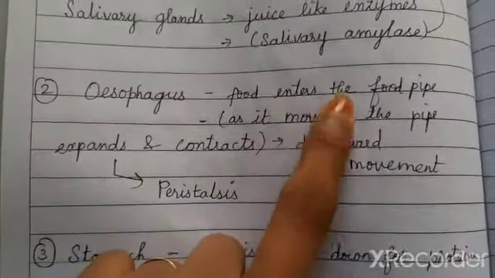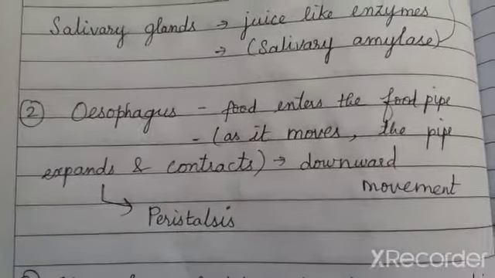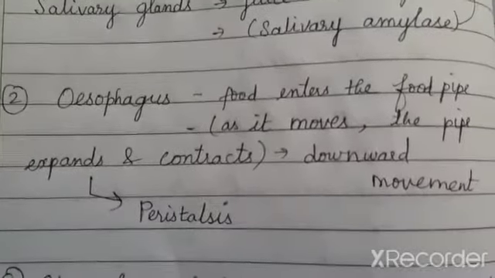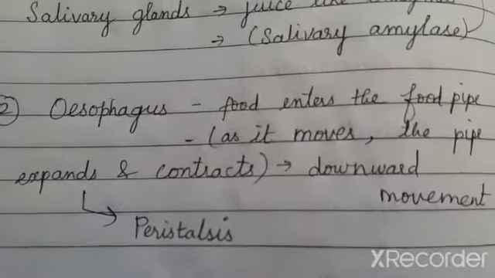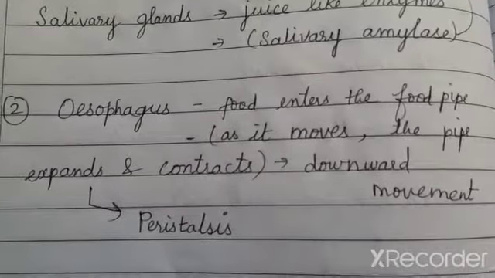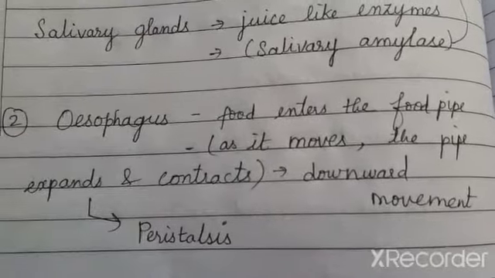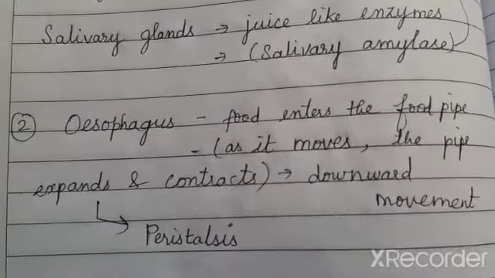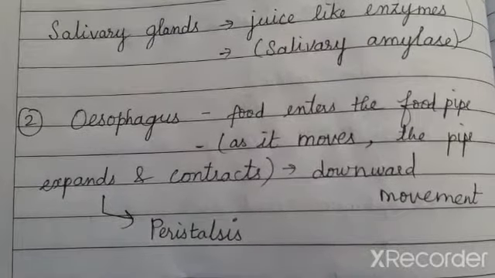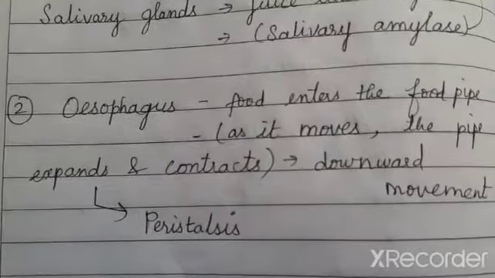As the food enters the esophagus, it is a long tube connecting your mouth and stomach. So when the food enters this pipe, it starts to expand and contract, so that slowly it enters your stomach in the downward direction.